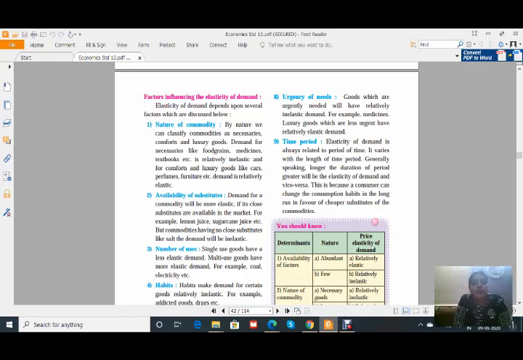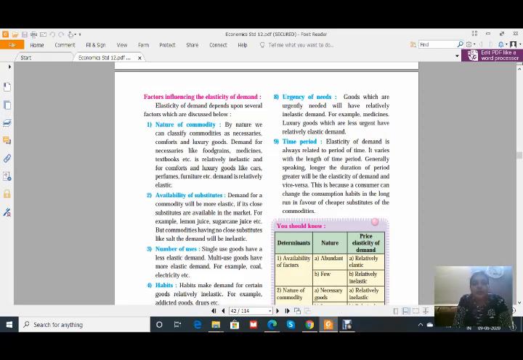Let us start with the next topic, that is factors influencing the elasticity of demand. In the previous lectures we have already seen what elasticity of demand is and how to calculate it. Now, relatively inelastic, relatively elastic, all the types of price elasticity of demand, we have to keep in mind, and then we will start.